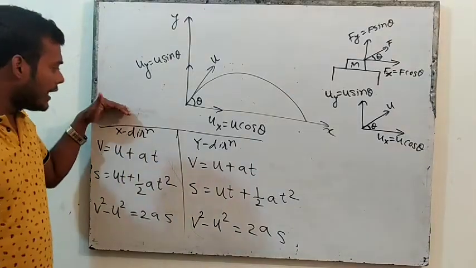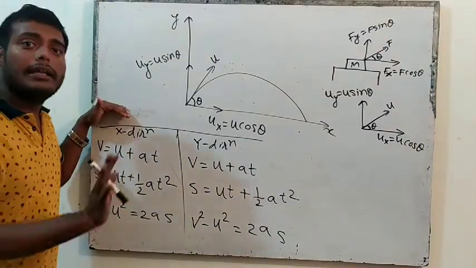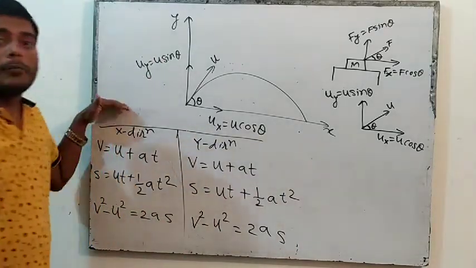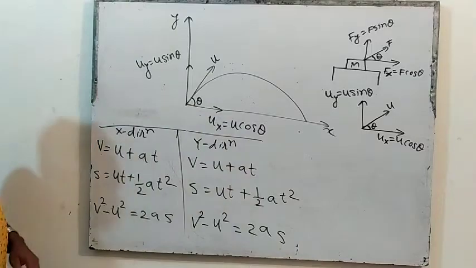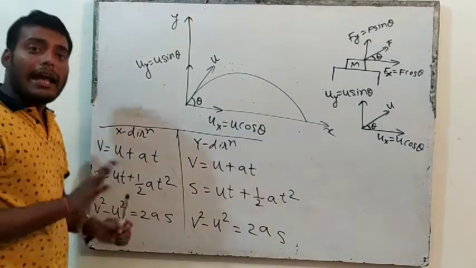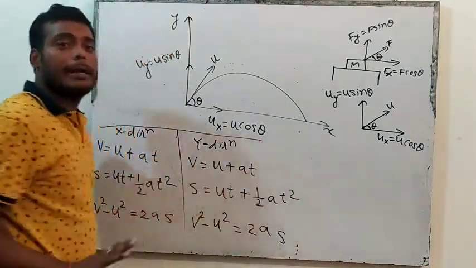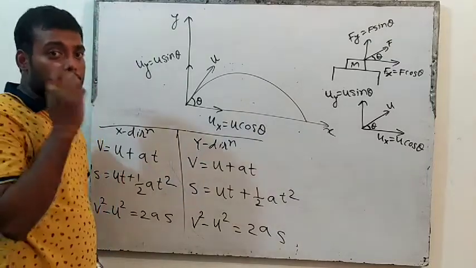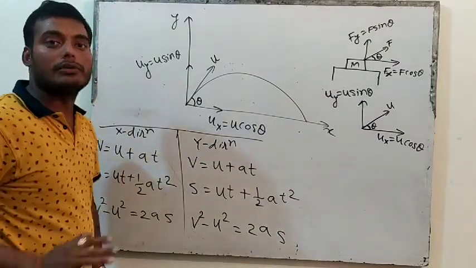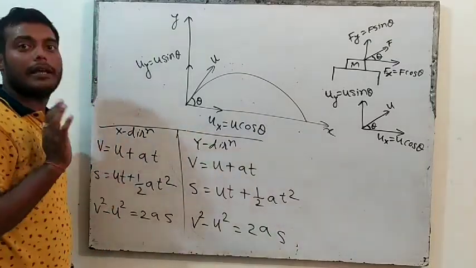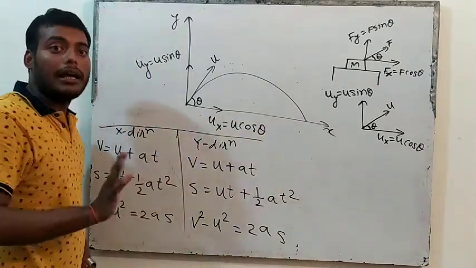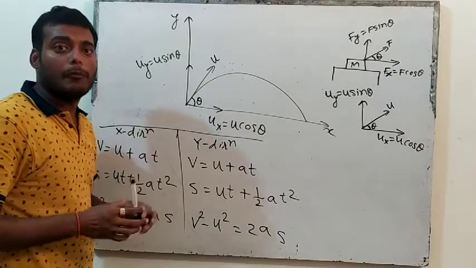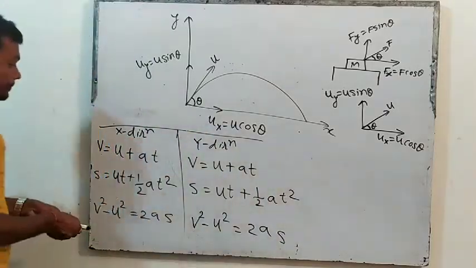So when you solve the question in x direction, then you don't have to look at y. And when you solve the question in y, then you don't have to look at x. So we will separate both. The x direction motion will be separated from the y direction motion. So we will separate both direction motions, x direction motion we will separate and y direction motion also we will separate. So solve them separately, we will not mix them together, right?